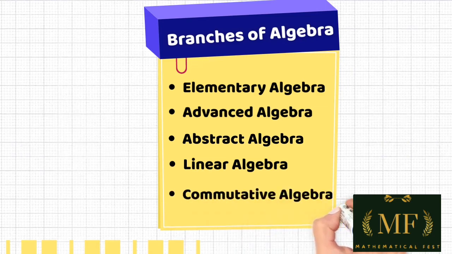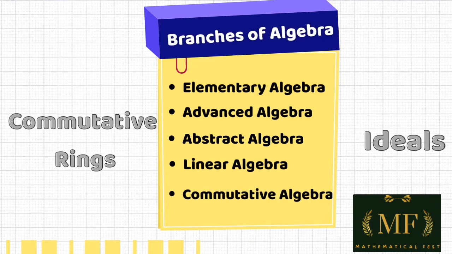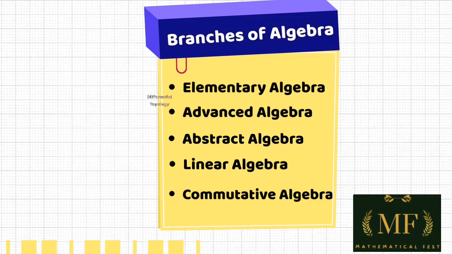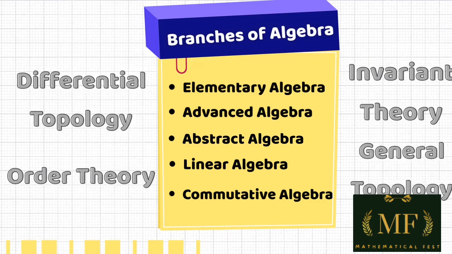Commutative algebra studies the commutative rings and their ideals over such rings. Algebraic number theory, as well as algebraic geometry, depends on commutative algebra. It includes rings of algebraic integers, polynomial rings, and so on. Many other mathematics areas draw upon commutative algebra in different ways, such as differential topology, invariant theory, order theory, and general topology.